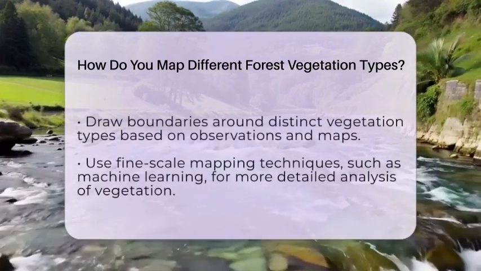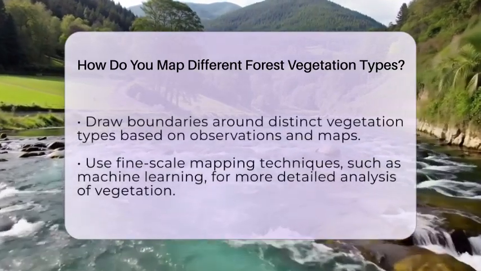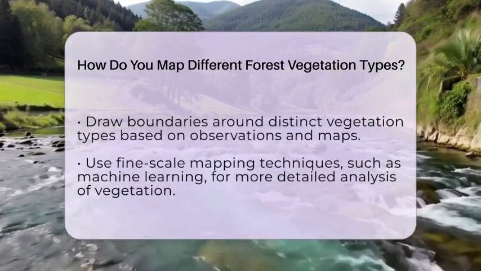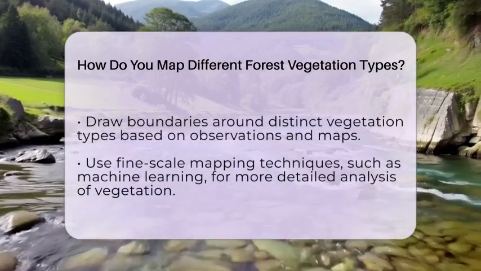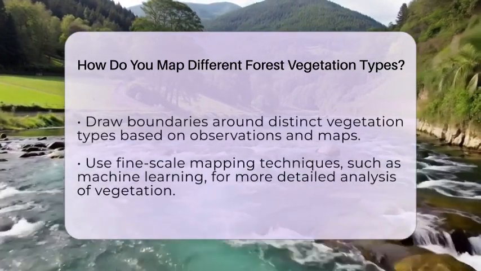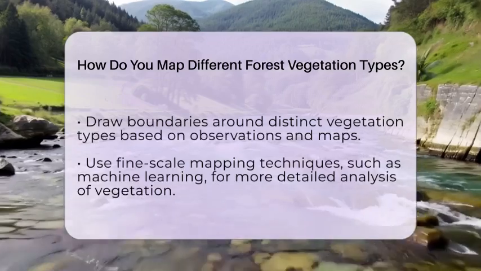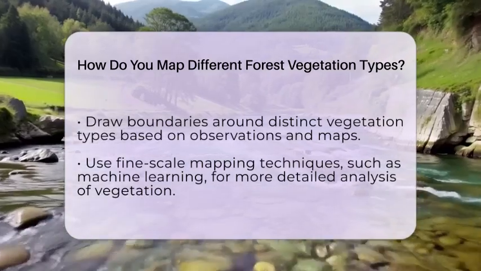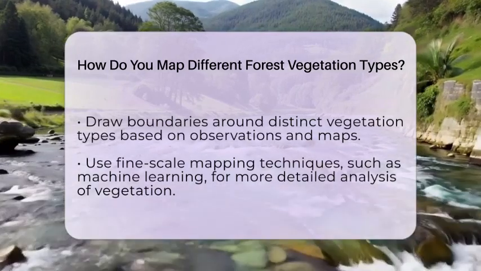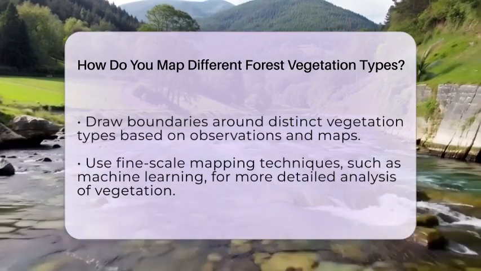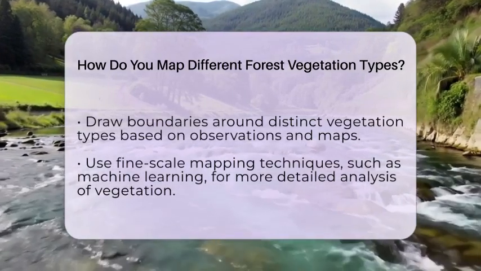For a more detailed map, consider using fine-scale mapping techniques. Methods like machine learning or expert systems can analyze field data alongside environmental variables such as soil type, moisture, and elevation. While this is more advanced, you can approximate this by carefully noting changes in plant communities relative to terrain features. It is also important to incorporate terrain association.